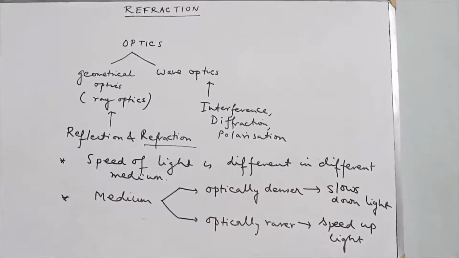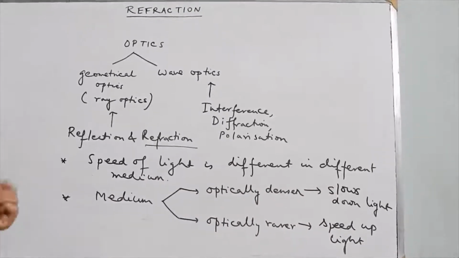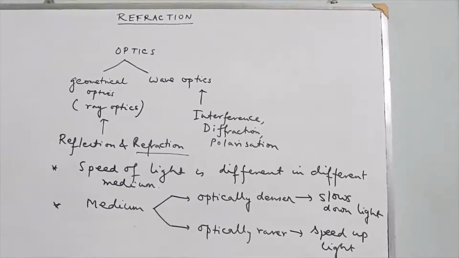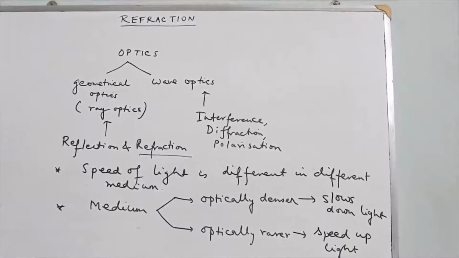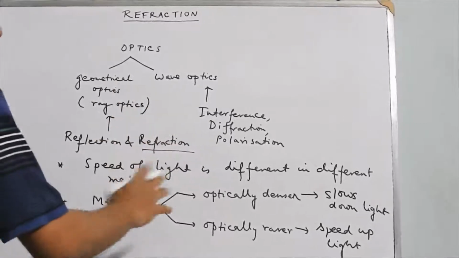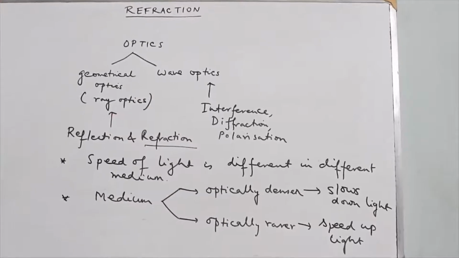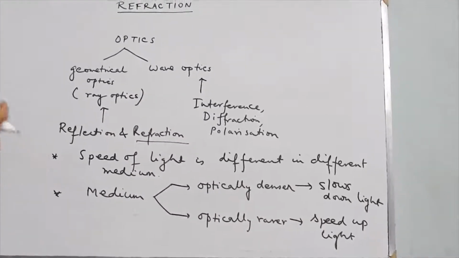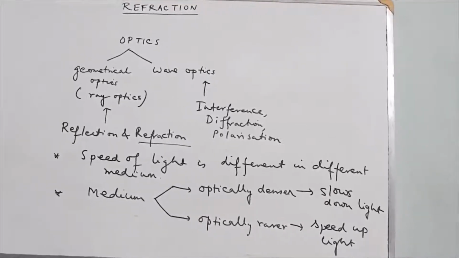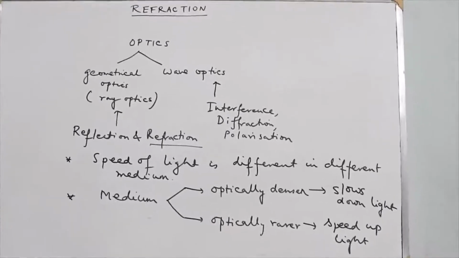So if you compare the speed of light in water and glass, water is optically rarer, so speed of light is greater in water, and glass is optically denser, so speed of light is less in glass. So whether a medium is rarer or denser is on a comparison basis. If you compare air versus water, then air is rarer medium and water is denser medium. If you compare water with glass, water is a rarer medium, whereas glass is a denser medium.